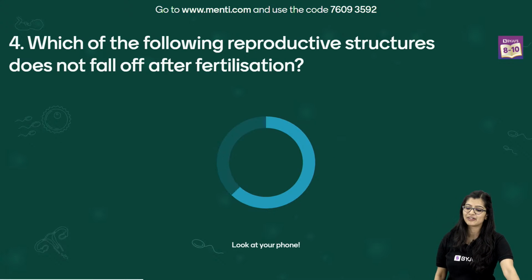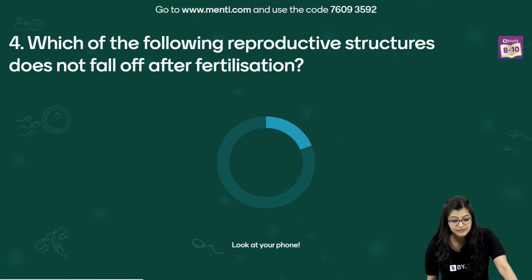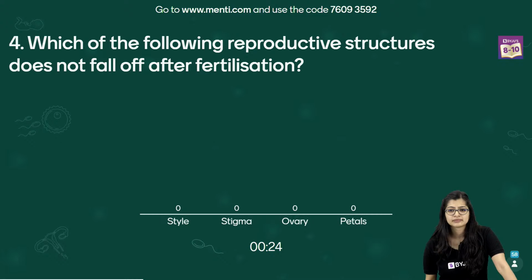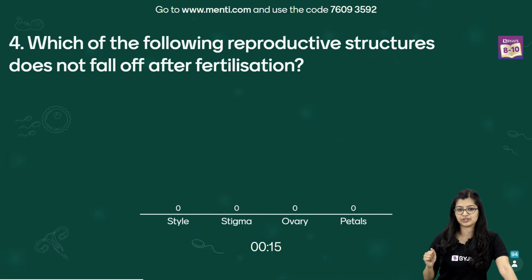Which of the following reproductive structures does not fall off after fertilization? Is it style, stigma, ovary, or petals? Very quickly tell me, what do you think is the answer? Very simple. Which of the following reproductive structures does not fall off after fertilization?